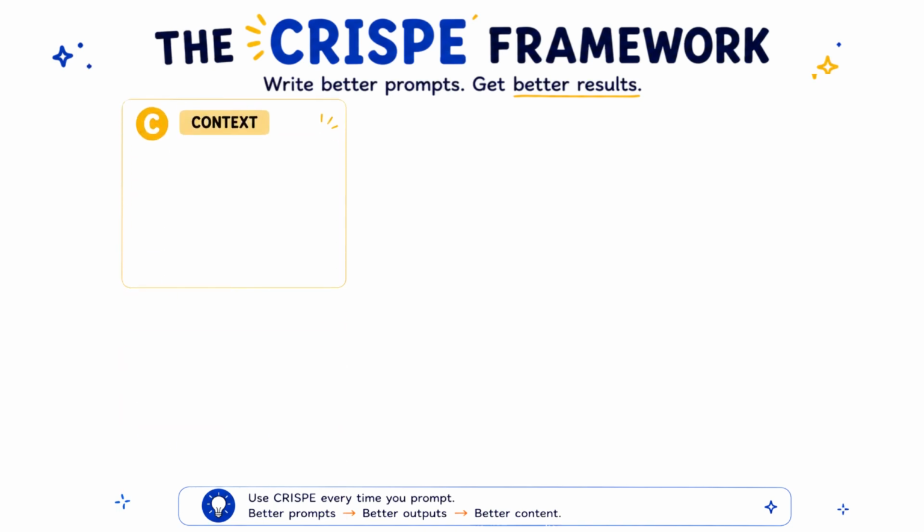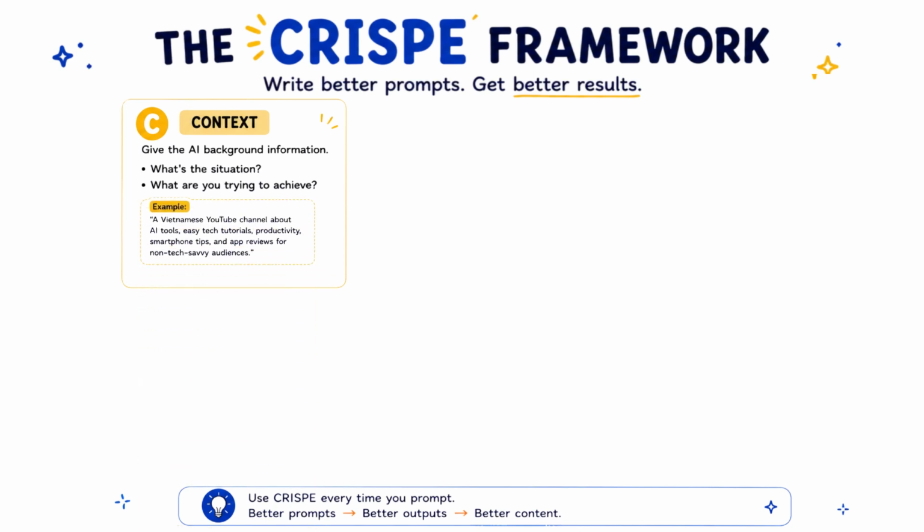C stands for context. Give the AI background information. What's the situation? What are you trying to achieve? Let's go back to the mascot example for the Vietnamese YouTube channel I want to create. So the context would be something like a Vietnamese YouTube channel about AI tools, easy tech tutorials, productivity, smartphone tips, and app reviews for non-tech savvy audiences.